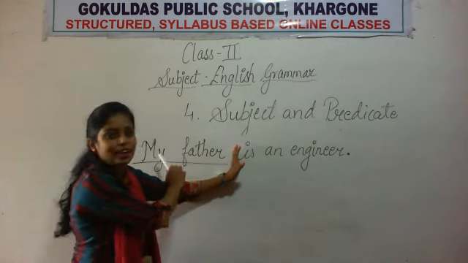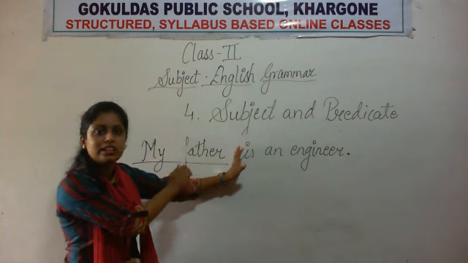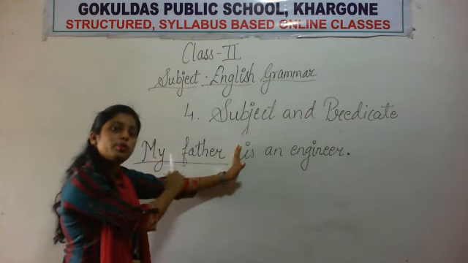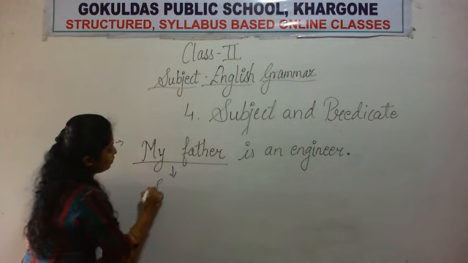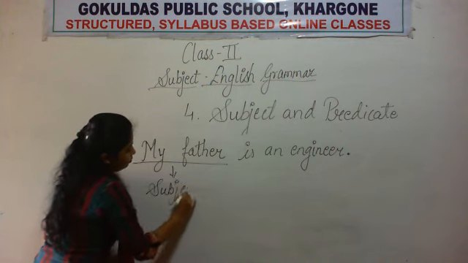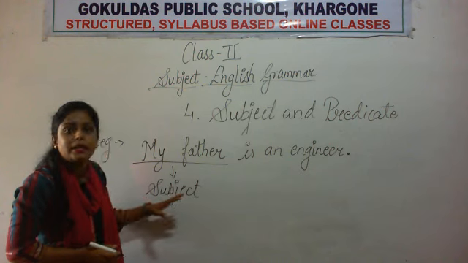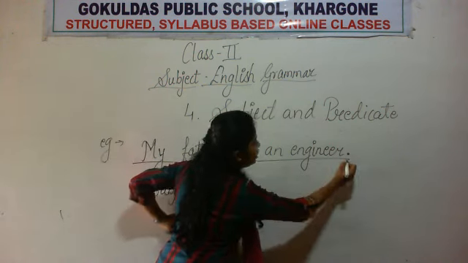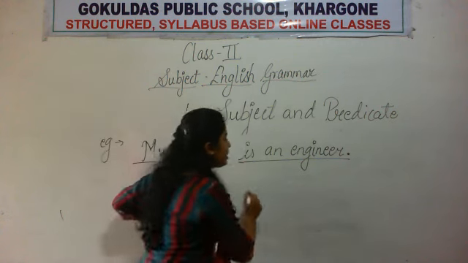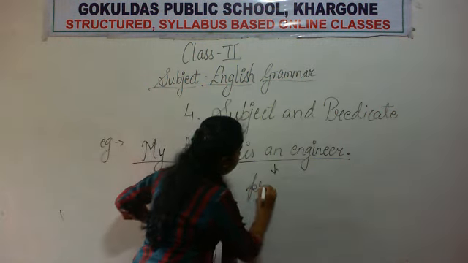Okay, so the part my father, it is telling us who is an engineer. Who is an engineer? My father. So that's why this part is the subject. This part is the subject part of the sentence. The remaining part is an engineer. Okay, the remaining part is the predicate part.